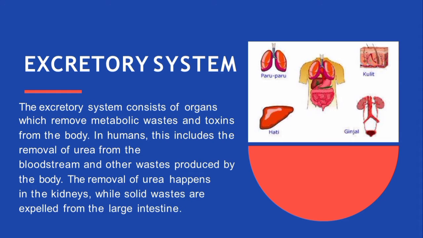The excretory system consists of organs which remove metabolic waste and toxins from the body. In humans, this includes the removal of urea from the bloodstream and other waste produced by the body. The removal of urea happens in the kidneys, while solid wastes are expelled from the large intestine.